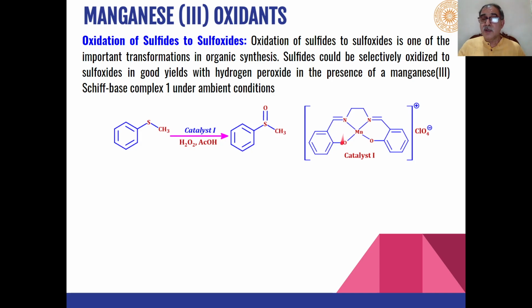This is an alpha hydroxy Schiff base, and a dimer of this is used in making a complex with manganese 3, and this perchlorate salt of manganese is used as a catalyst which oxidizes the sulfide group into sulfone.